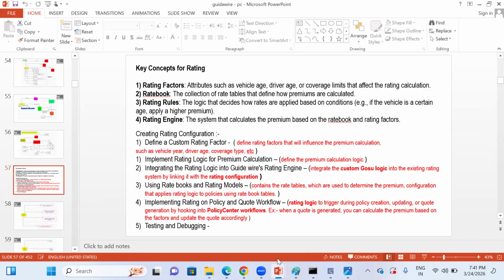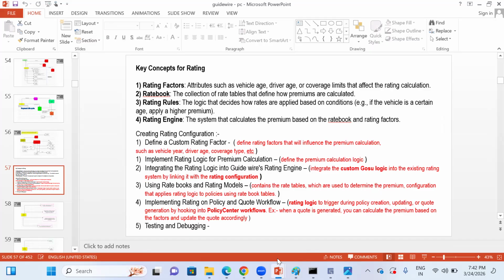Based on the coverages that we have added, the remaining will be added automatically, and finally you get the rate card. Finally you get the quotation number. So this is generally called the rate book, based on the base rate table, whatever is there. Based on that, rating will be calculated. That is called rate book. Point number two. Point number three, rating rules.